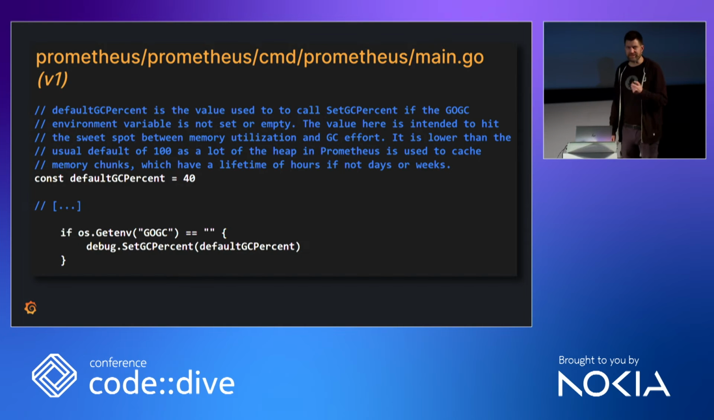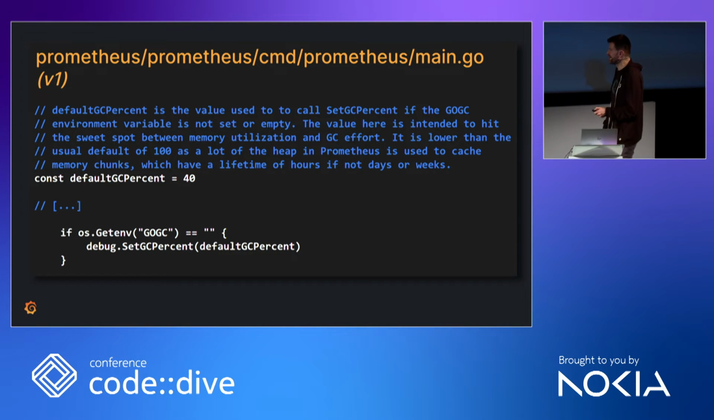And this is like code archaeology. It's like ancient Prometheus version 1 code. And you can see in this comment, it's explained why we set this to 40. And here you can also see how you set it from within your program. Funny enough, it's in the debug package. Don't ask me why. So debug.SetGCPercent, and then you set it to whatever you want.